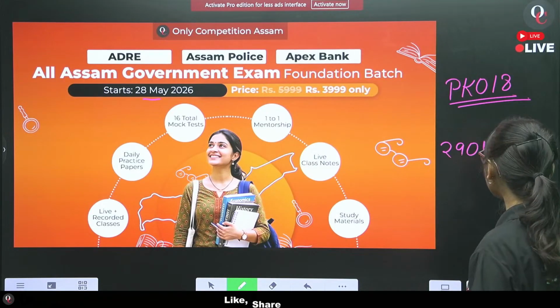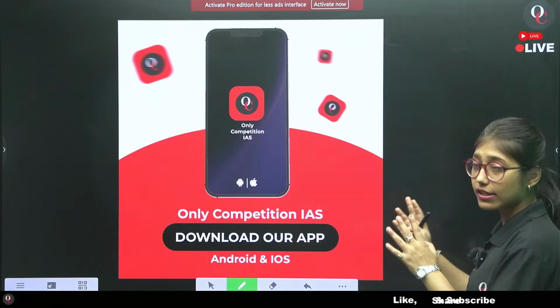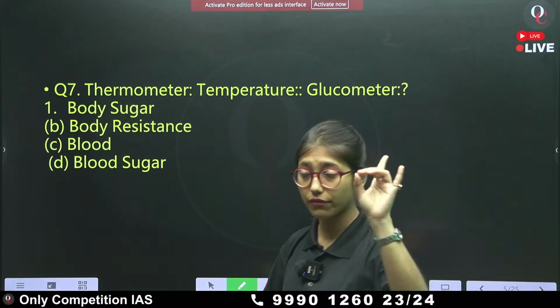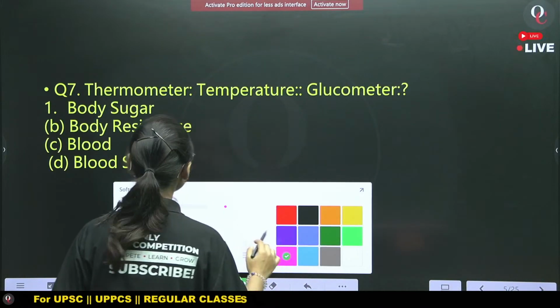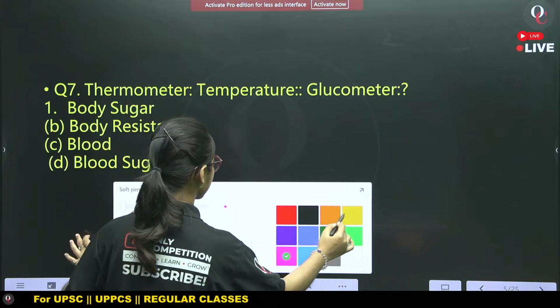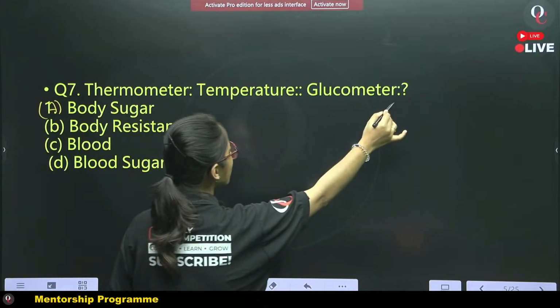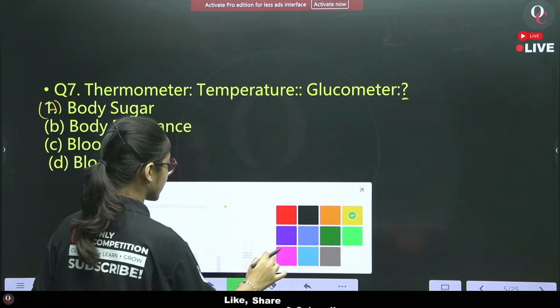Moving on to the next important thing, the app, we will discuss it afterwards. Now, the first question of the session. This is a word analogy. What will come in the fourth term?